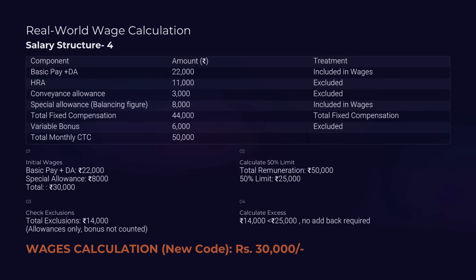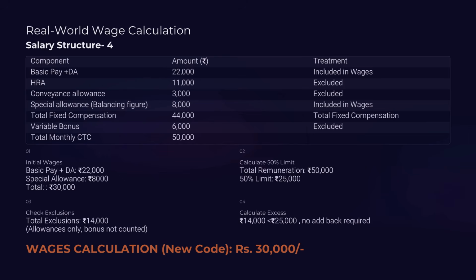Now let's have a look at this salary structure. Basic pay plus DA is 22,000, which is part A. HRA is 11,000, conveyance allowance is 3,000, special allowance, which is the balancing figure, is 8,000, and the total fixed compensation comes out to 44,000. Apart from this, there is a variable bonus of 6,000 and the total CTC is 50,000.